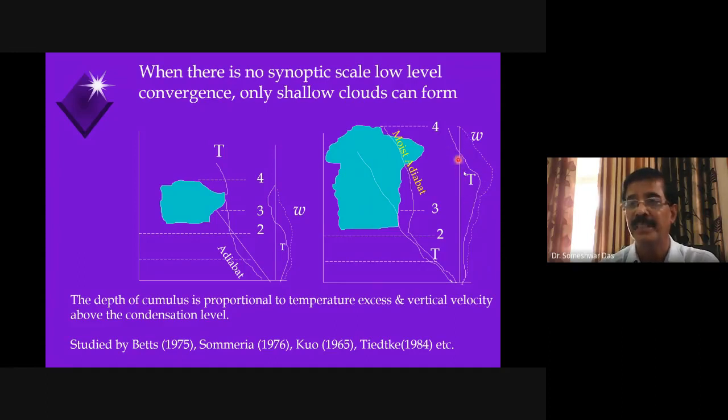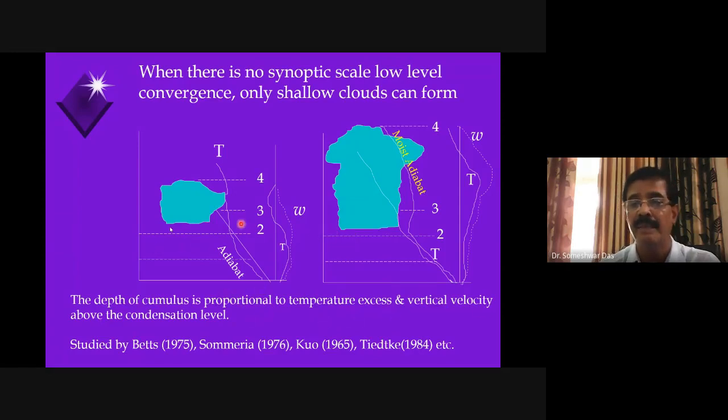This is actually the temperature excess over the environment, the excess of the temperature of the parcel with respect to the environment. So the temperature excess is there in a deeper level, and the large scale vertical velocity is positive in a deeper level. Therefore, the deeper clouds will form. Right? The depth of the cumulus cloud is proportional to the temperature excess and the vertical velocity above the condensation level.